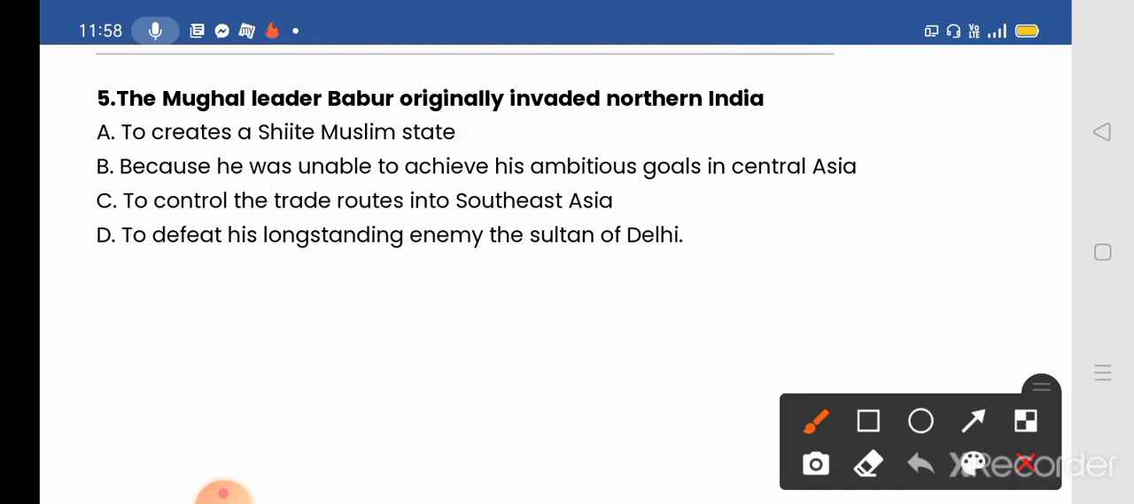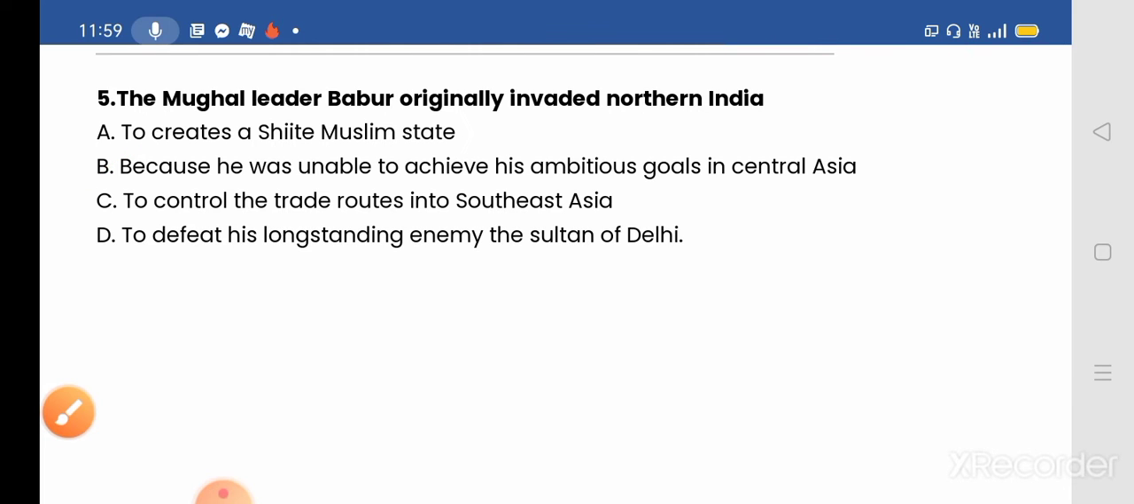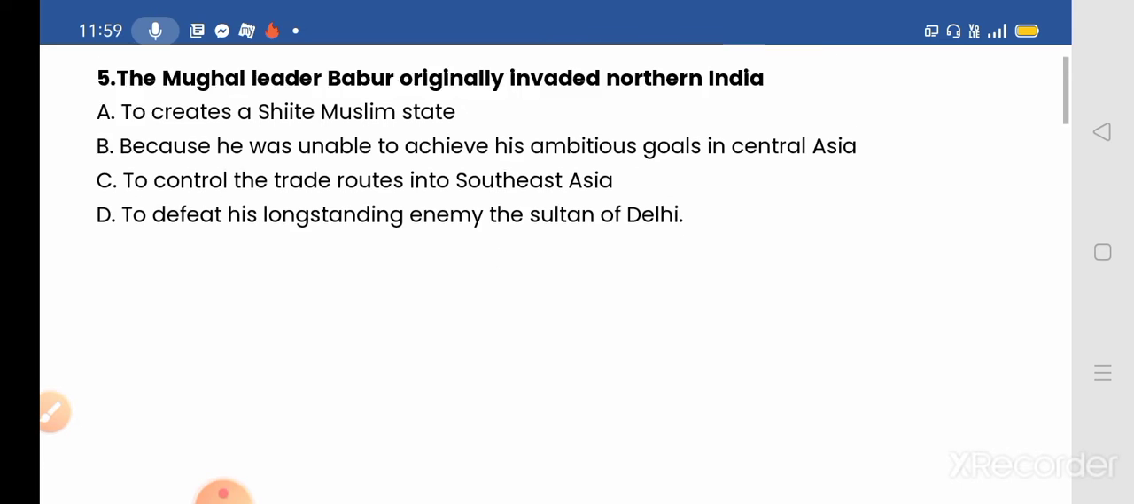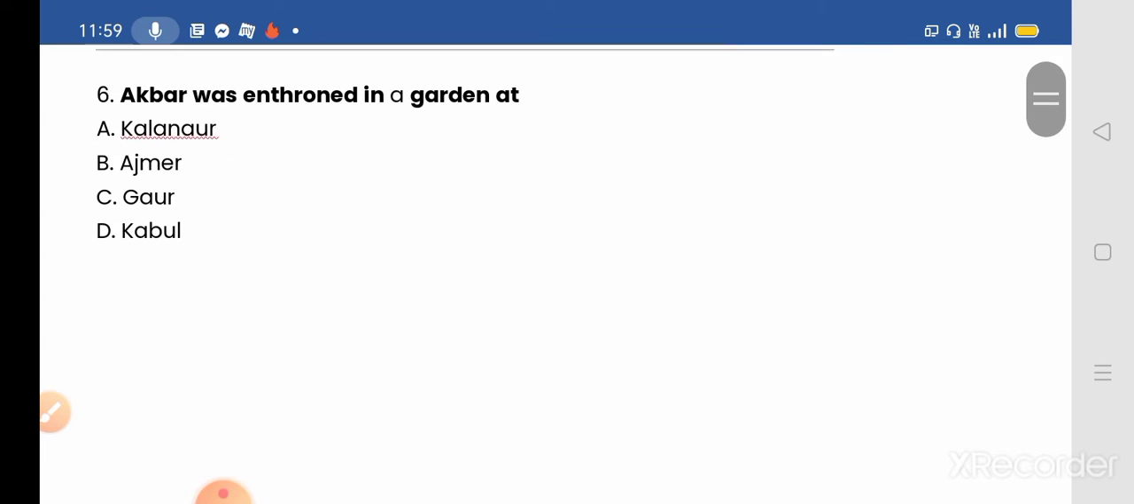So here the correct answer will be option number B, because he was unable to achieve his ambitious goal in Central Asia. Babur was originally a ruler of Central Asia, Uzbekistan, the Fargana Valley. But as per his dream, he was unable to achieve his ambitious goals in Central Asia. So he invaded northern India.